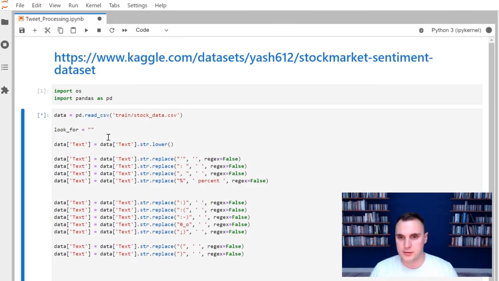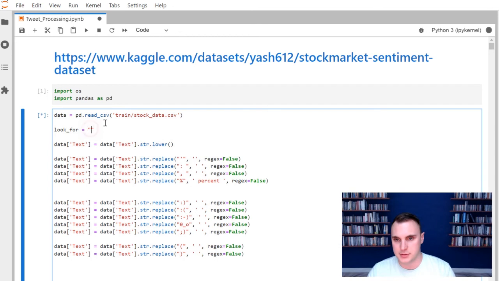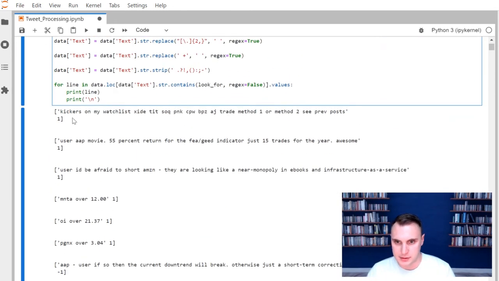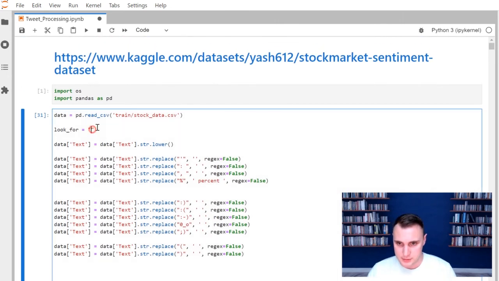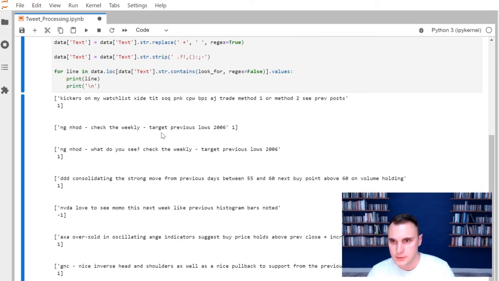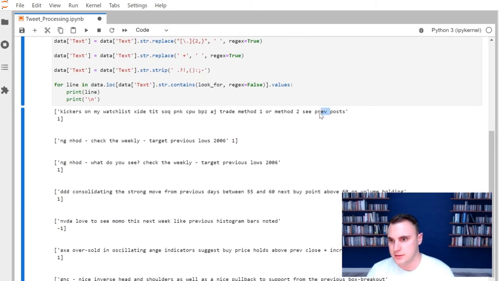If you want to print all of the lines, just go ahead and replace this with nothing. And now we can start to see what are some of the different things that are in here. So if I'm going through it, okay, we have an abbreviation called prev. So if I look up prev, okay, you can see here's that post we were looking at before. This is the tweet. It has prev.